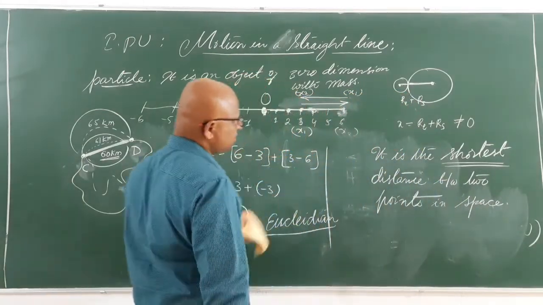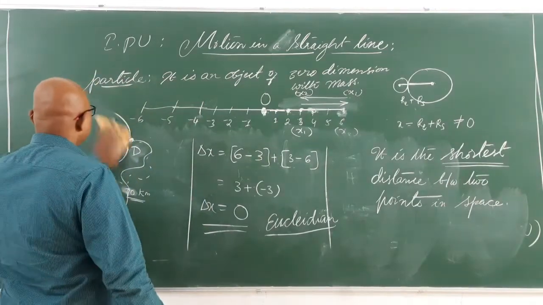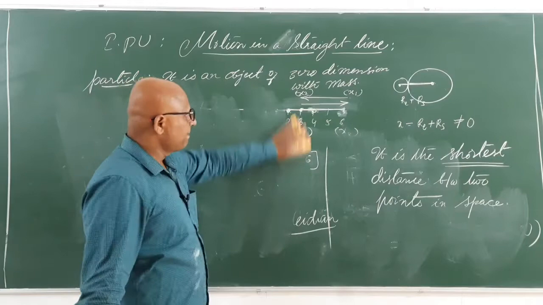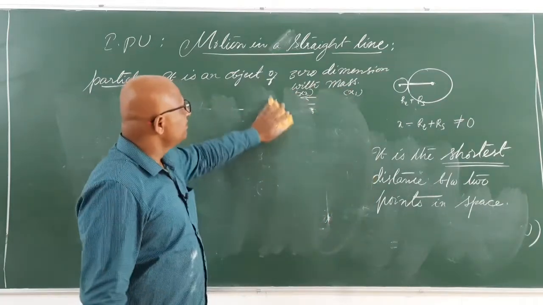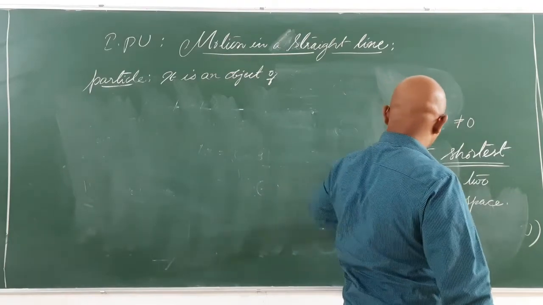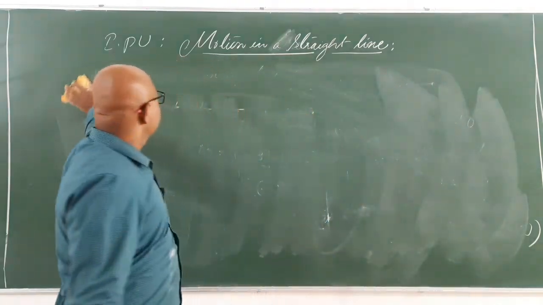Okay, this is the definition of displacement. Got the idea? Displacement is different, distance is different.